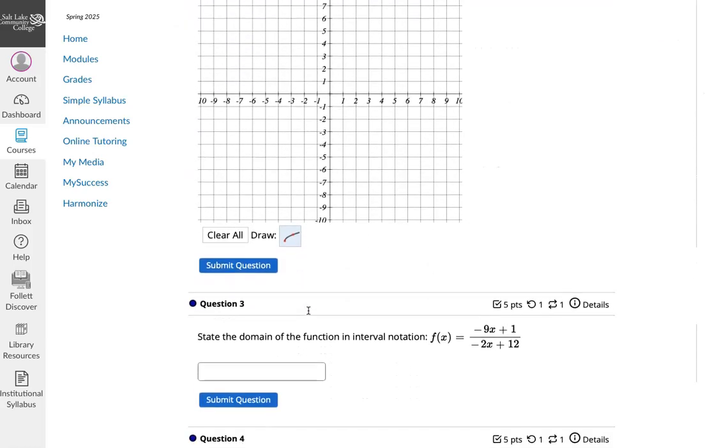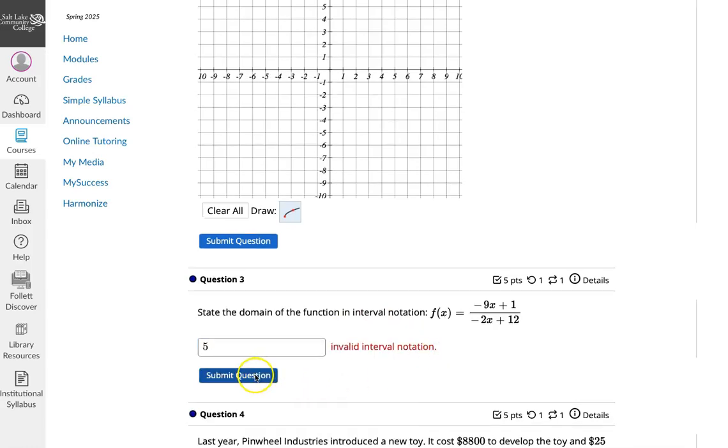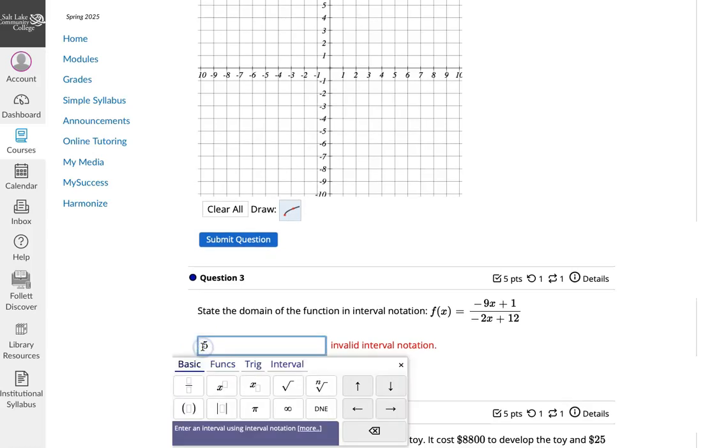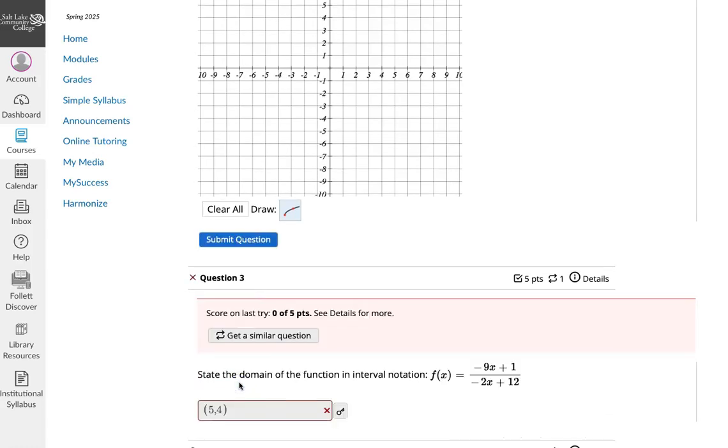Let me find one that is just a one-answer question, because I want to show you something here. Say that I get some questions wrong on this, and this wants interval notation, so I write something that looks like interval notation, even though this is incorrect. I'm just trying to help you see something here.